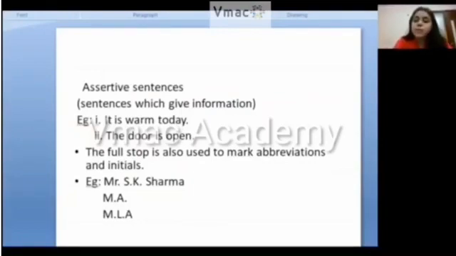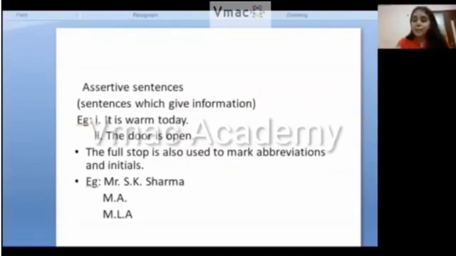The full stop is also used to mark abbreviations and initials. Understood? For example, Mr. S.K. Sharma. So Mr. is an abbreviation, a short form. Abbreviation is known as the short form. So Mr. full stop S.K. Sharma. S.K. is a short form of the name, so S full stop K full stop Sharma.